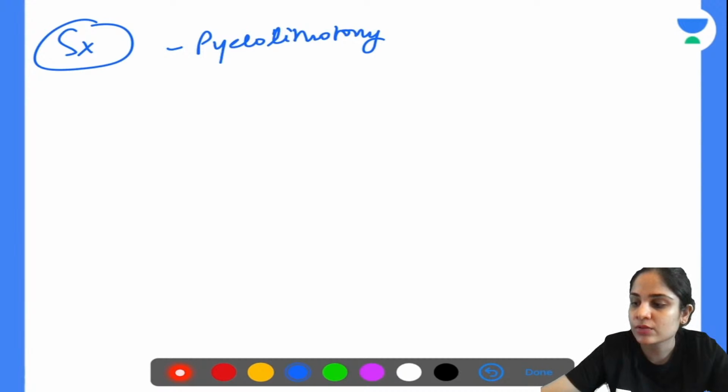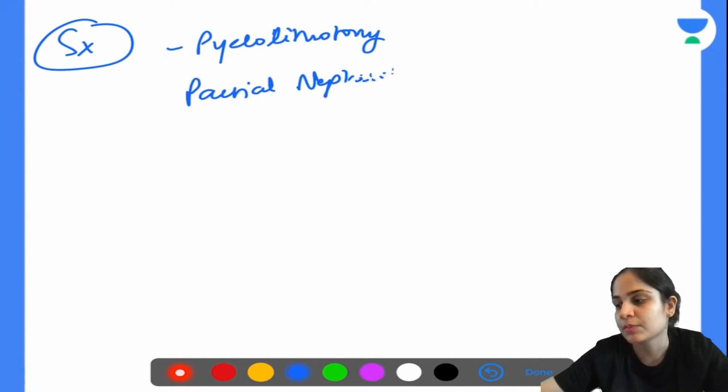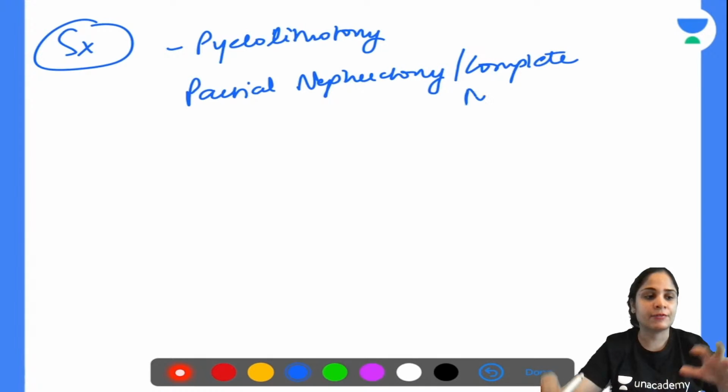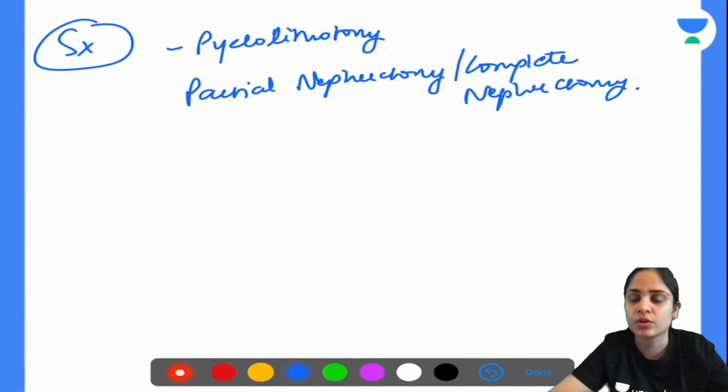So one part of the kidney where the stone has caused reduced functioning, you can do a partial nephrectomy, or you may also have to do a complete nephrectomy on that side. If the kidney has shrunk and lost its function due to a long-term stone, then the only option you have is to remove it. Okay, so these are all the options that you have for removing the kidney.